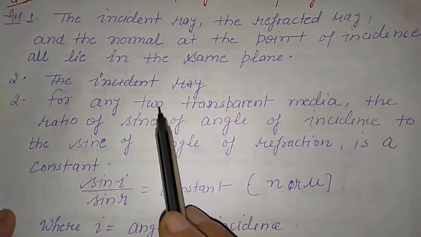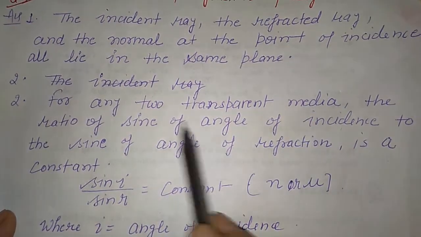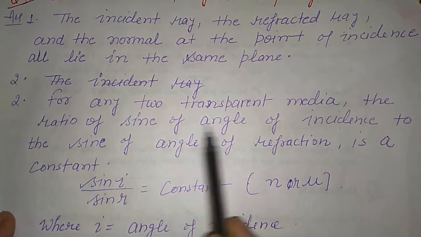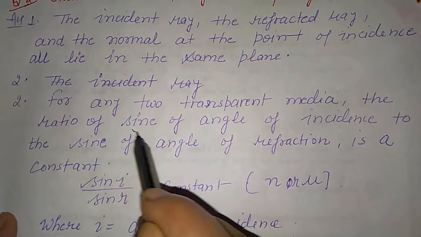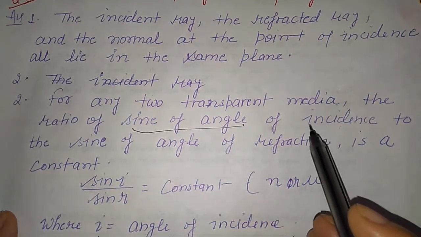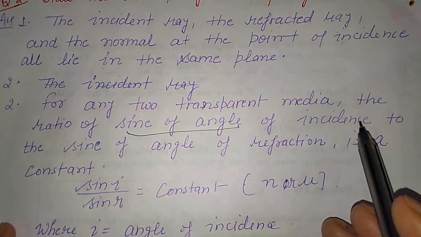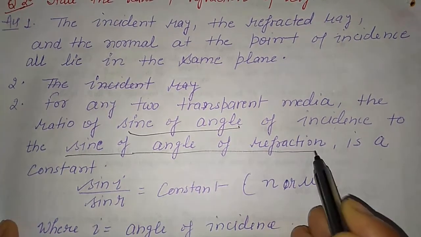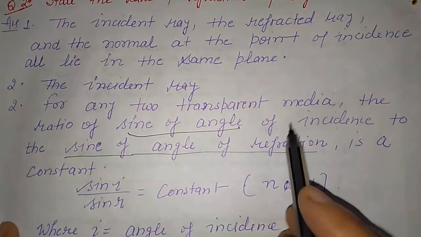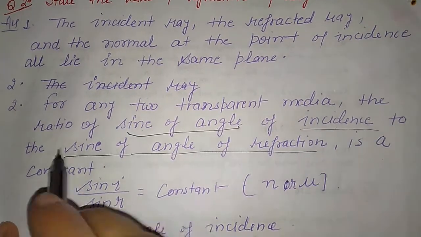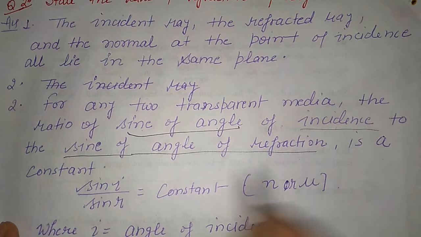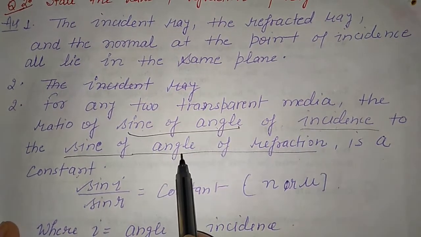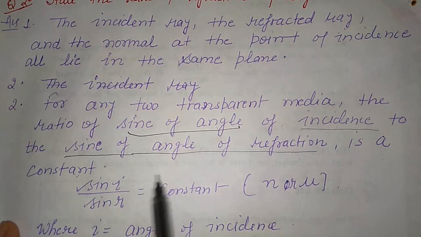Second law, this is important: for any two transparent media, the ratio of the sine of the angle of incidence to the sine of the angle of refraction is a constant.